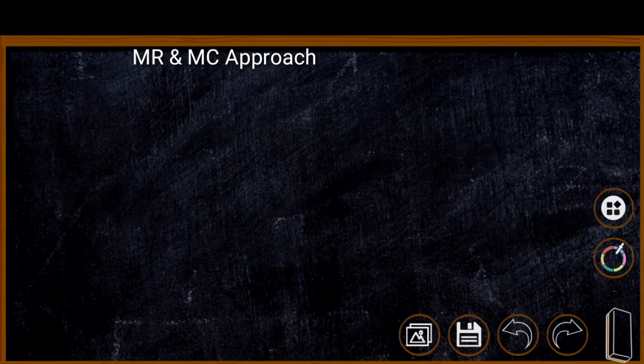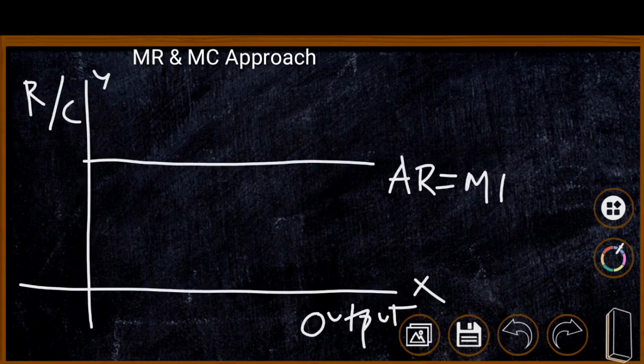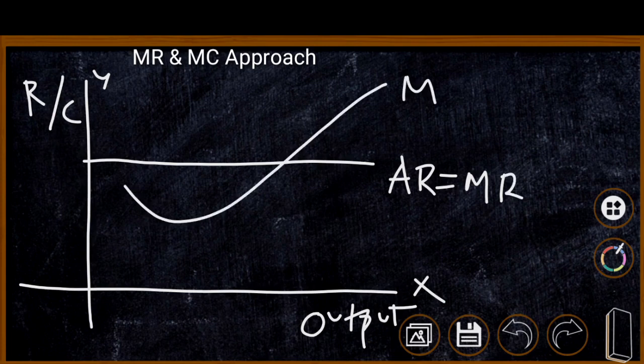Now we are going to explain the normal profit position of a firm. Here AR must be equal to AC. We have the basic conditions of equilibrium, x-axis and y-axis, where output is represented on the x-axis and revenue and cost are represented on the y-axis. We have a normal equilibrium condition. MC is intersecting MR at point E, where the firm is producing OM level of output.